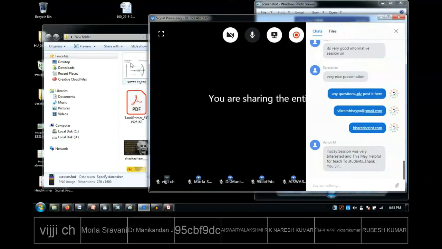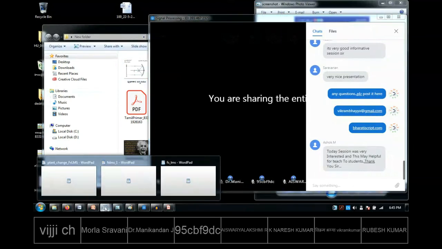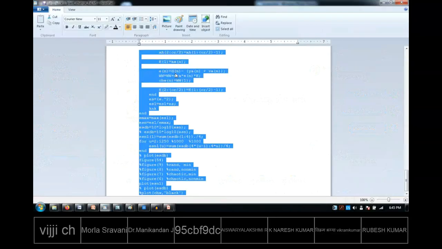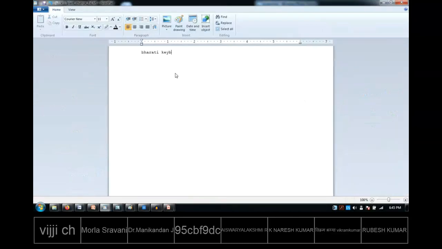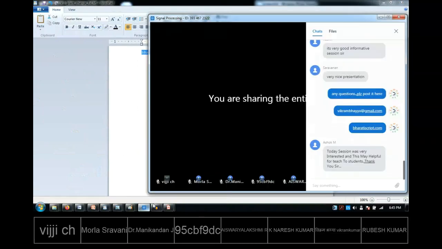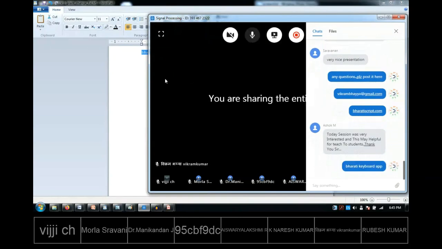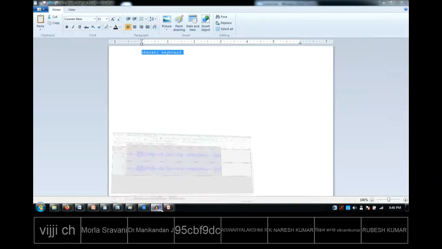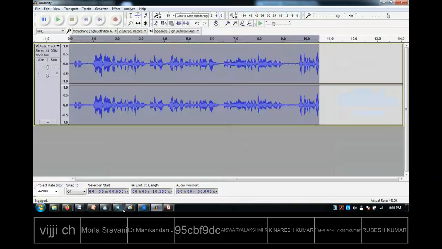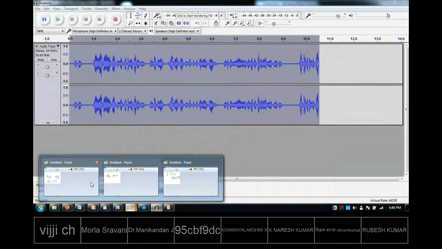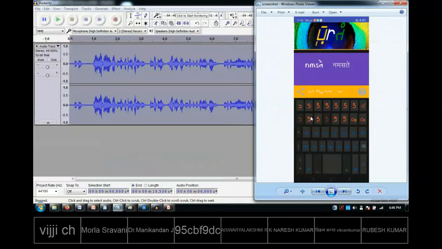I will put it here. I am typing here, Bharati Keyboard app. I'll put it in the chat box anyhow. If you just download that small app from the Play Store, you will see the keyboard like this.